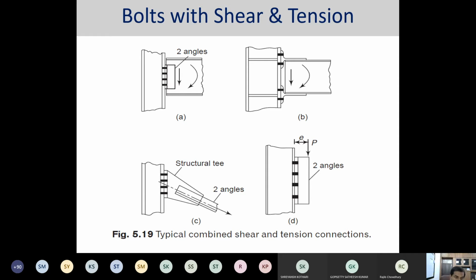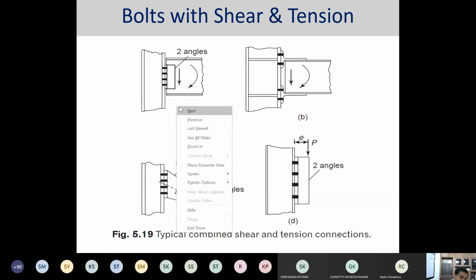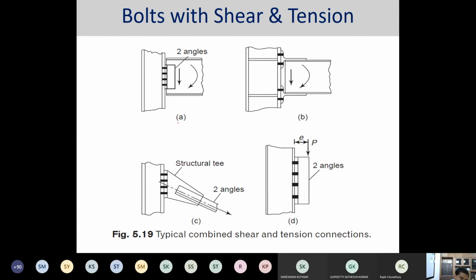So what are the different ways that we consider shear and tension both, or the interaction? For example, these are a few typical cases that I presented over here. These are typical cases where beam column joints are there with two angles, where shear is acting, tension is acting, as well as tension in terms of the moment. Similarly over here also.